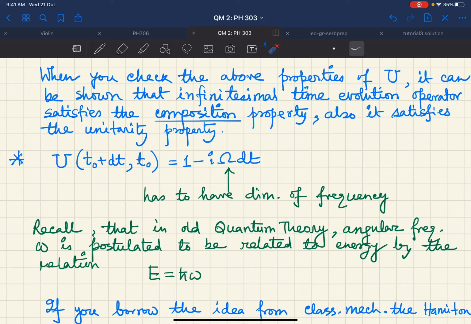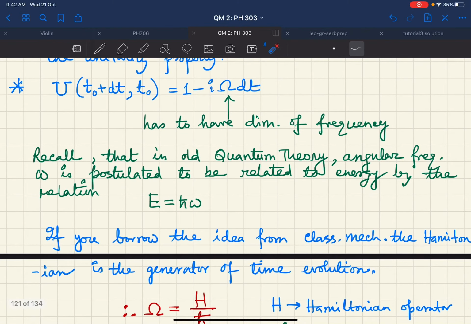In the old quantum theory, we wrote E equal to h bar omega. That was your famous Planck-Einstein relation. The angular frequency omega is basically related to the energy, and here you see that E has the dimension of the angular frequency, up to h bar. Now, if you borrow the idea from classical mechanics, the Hamiltonian is the generator of time evolution.